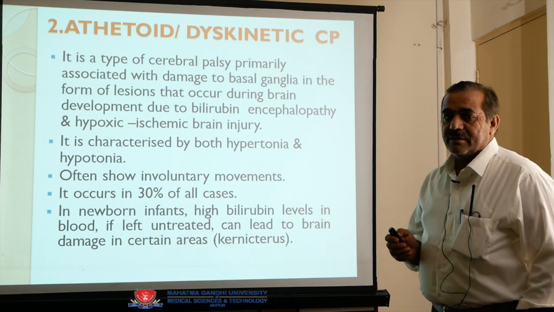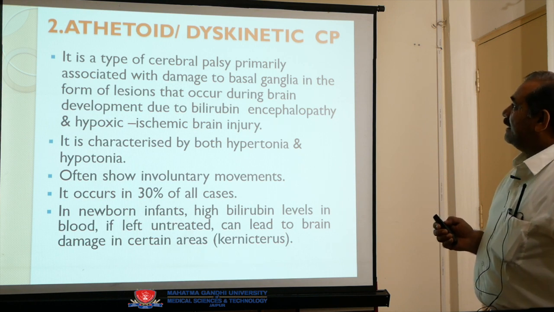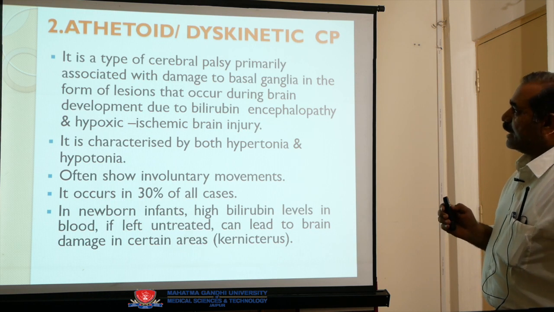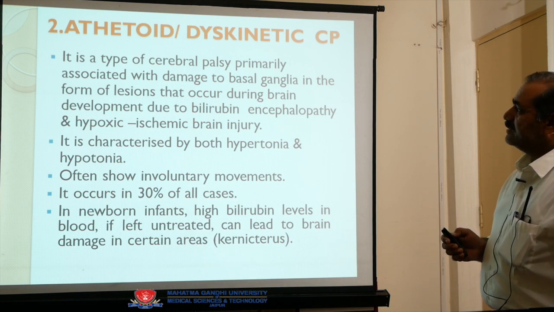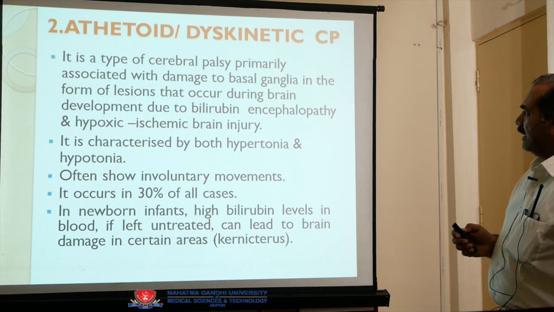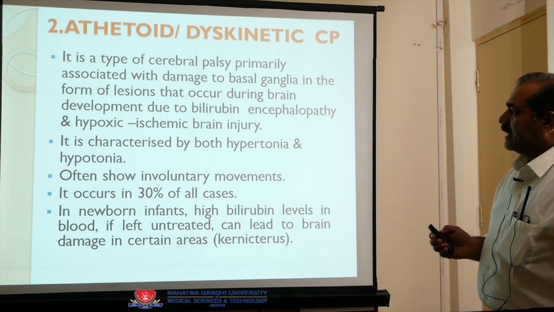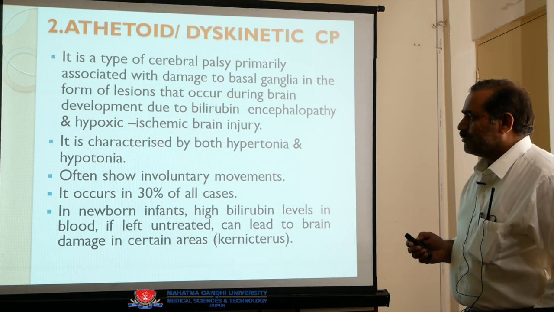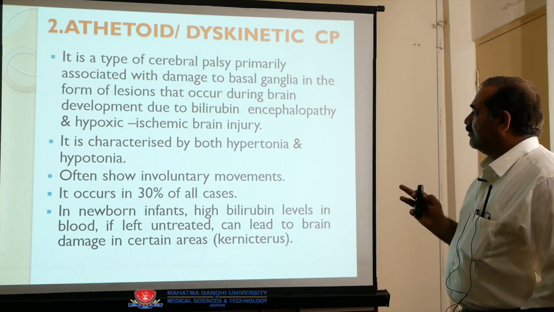Now come to the next type of cerebral palsy, that is athetoid or dyskinetic CP. What is athetoid CP? It is a type of cerebral palsy primarily associated with damage to the basal ganglia in the form of lesions that occur during brain development due to bilirubin encephalopathy and hypoxic ischemic brain injury. It is characterized by both hypertonia and hypotonia, which means this kind of CP gives both kinds of symptoms.